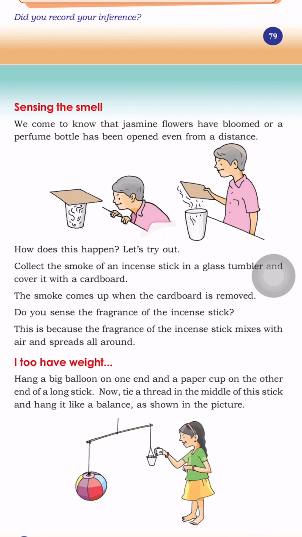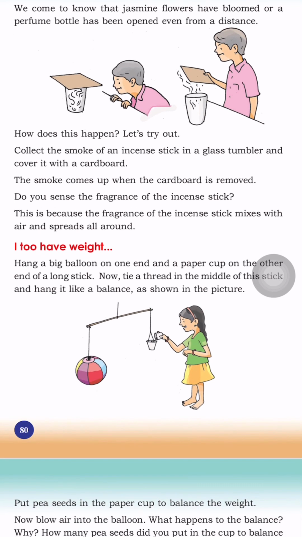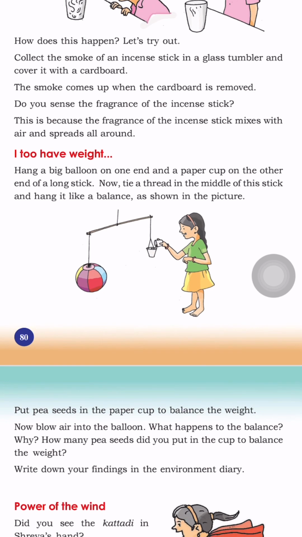Sensing the smell, we come to know that jasmine has bloomed, or a perfume bottle has been opened, even from a distance, right? How does this happen? Let's try out. Collect some smoke of an incense stick in a glass tumbler and cover it with cardboard. The smoke comes up when the cardboard is removed. Do you sense the fragrance of the incense stick? Yes, this is because the fragrance of the incense stick mixes with the air and spreads all around.